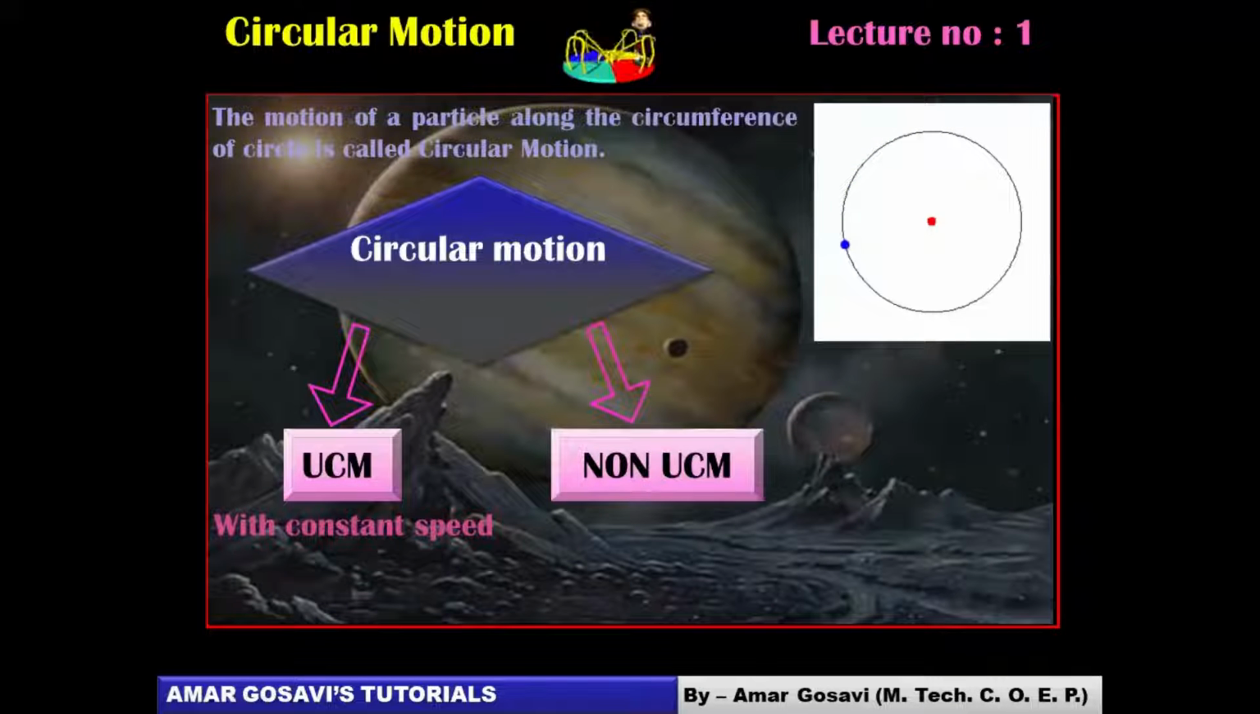The second type is non-UCM or non-uniform circular motion. Obviously, if it moves with variable speed, such motion will be considered non-uniform circular motion, friends. Please make a note of this before we proceed forward.